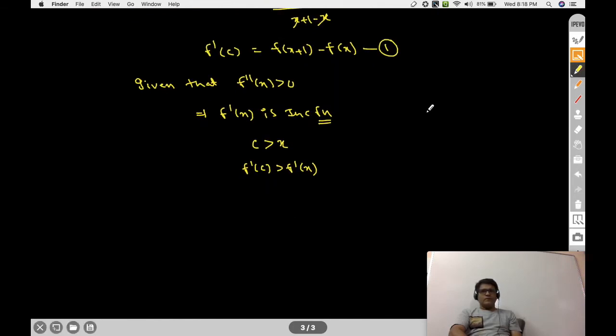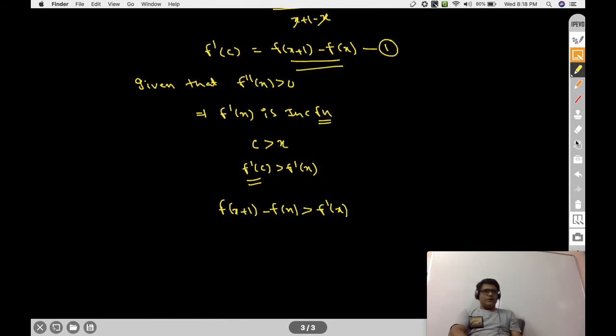So what is f dash C? F of x plus 1 minus f of x. Replace here this f dash C, use number 1 over here, then what you get? F of x plus 1 minus f of x is greater than f dash x.